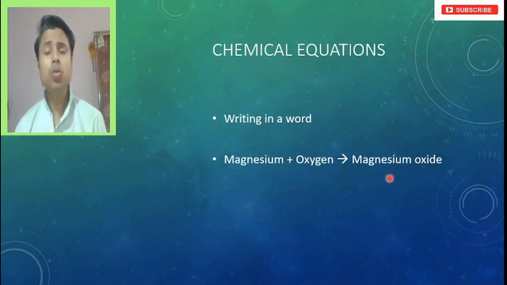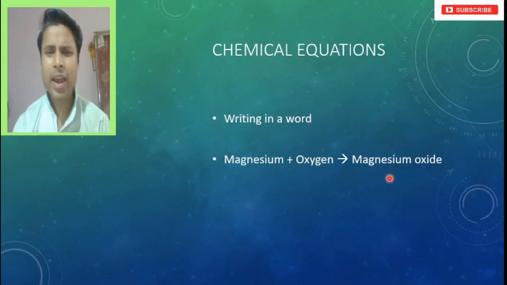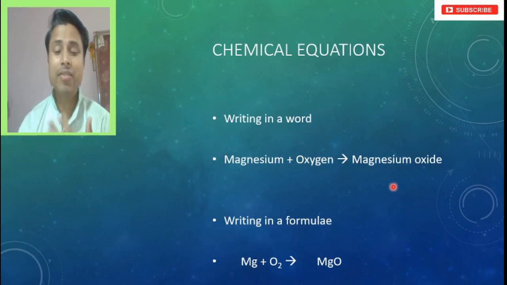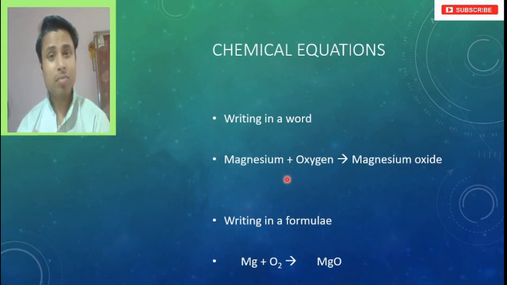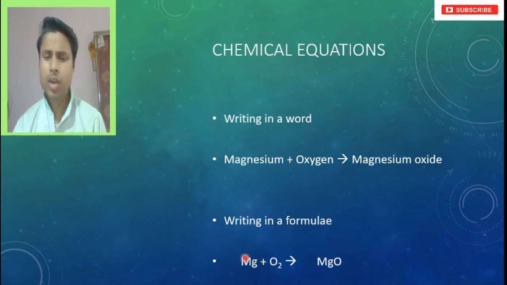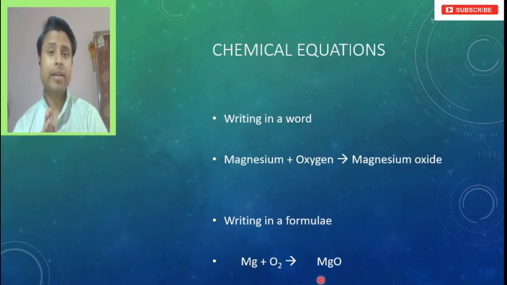But what about making it simpler, a shorter way to write it? Yes, we can do that, and that is by writing it in a formula. Every element and every compound has its own formula. So writing in formula, magnesium is Mg, oxygen remains in molecule form O2, and it gives magnesium oxide MgO, right? So this is how we can write it in a formula.